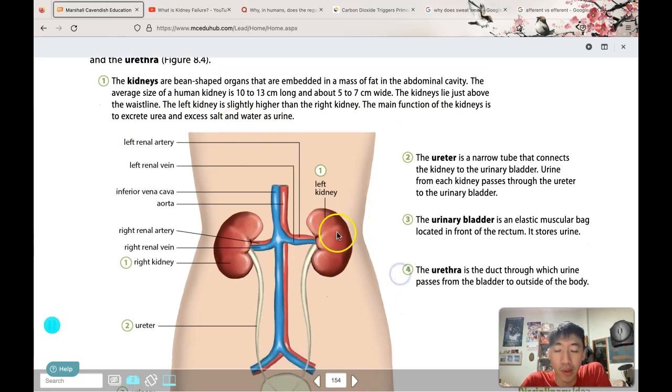So left kidney, right kidney. Remember, every time you look at pictures of the body, it's all mirror image. So you just flip this picture, put it on your own kidneys, and you will see what I mean.